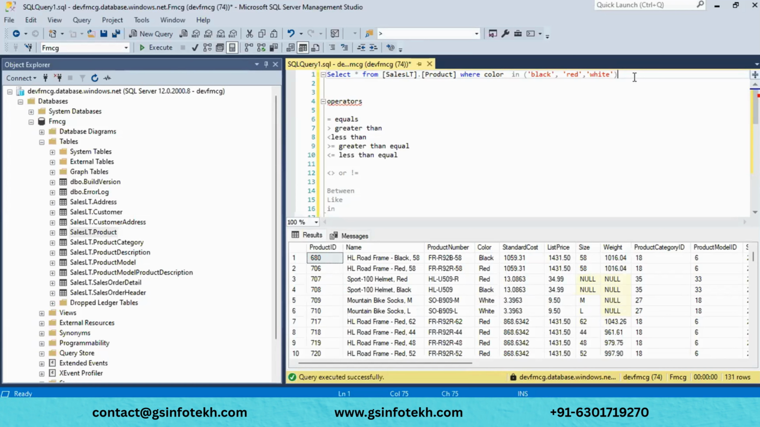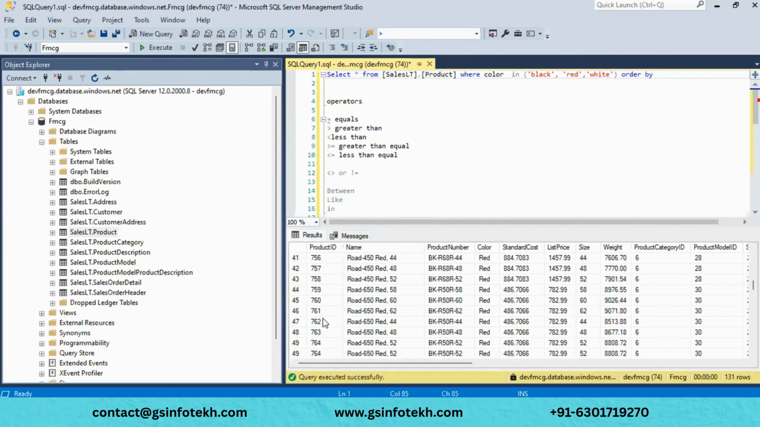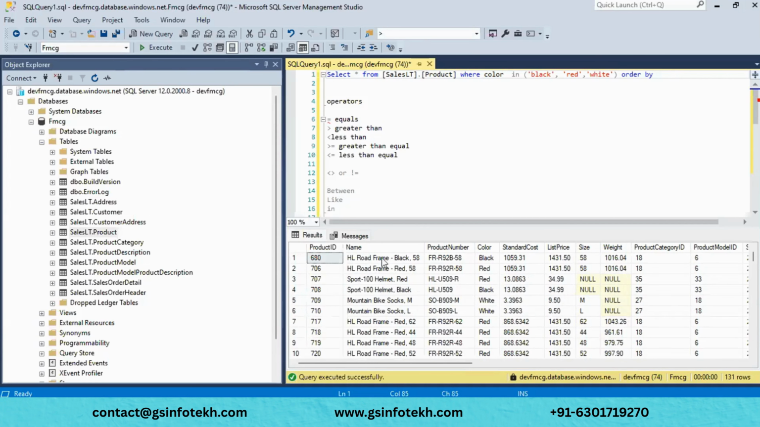Okay, and we have ORDER BY. What this ORDER BY will do is sort your data. For example, you want to sort your data in order. If you see, this is sorted, okay, I think it's sorted. Yeah, it is in ascending format, and you may want to sort that data in descending format.